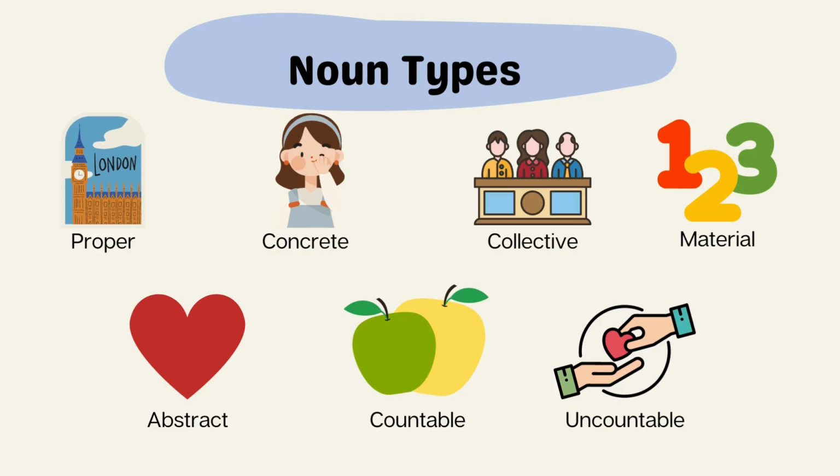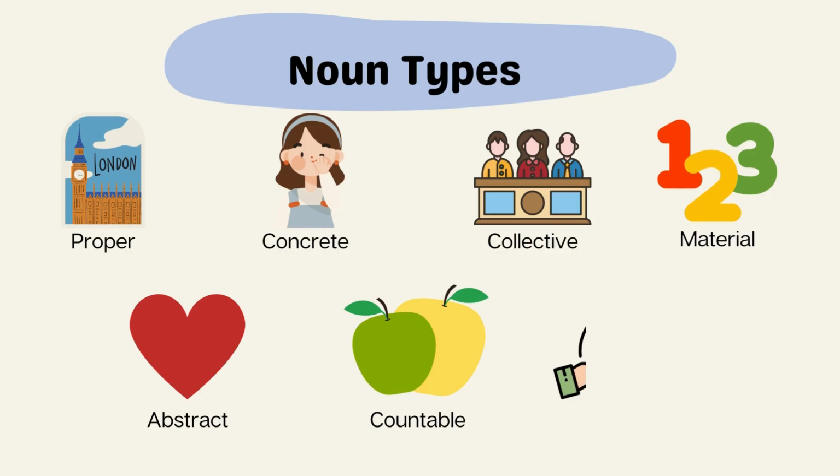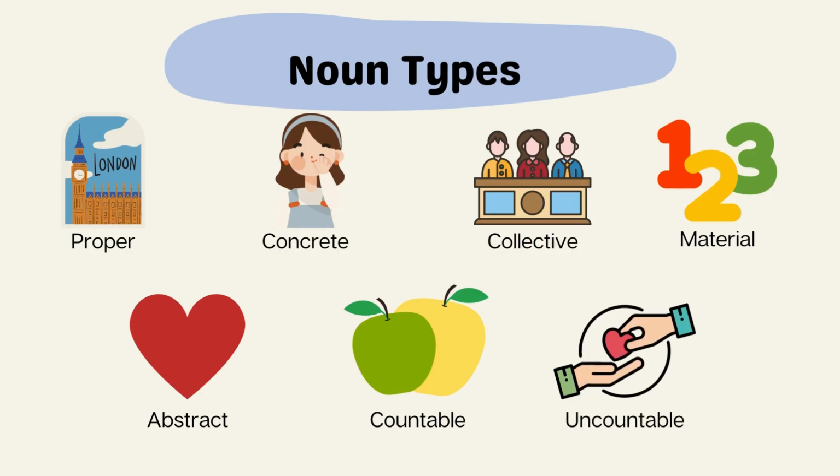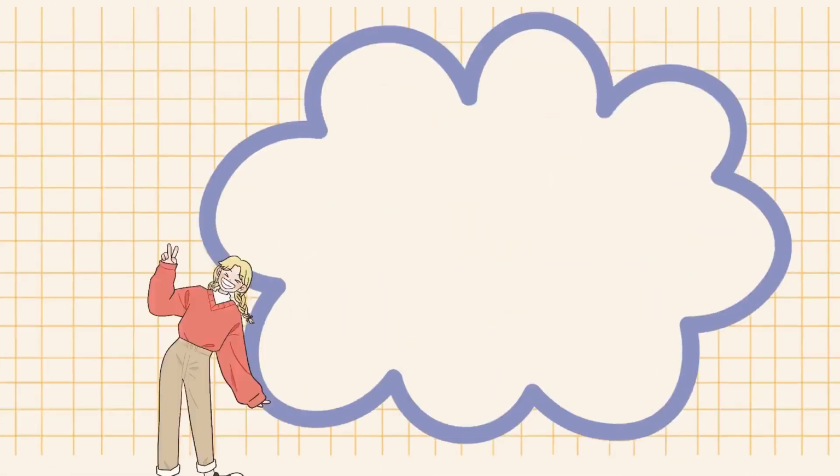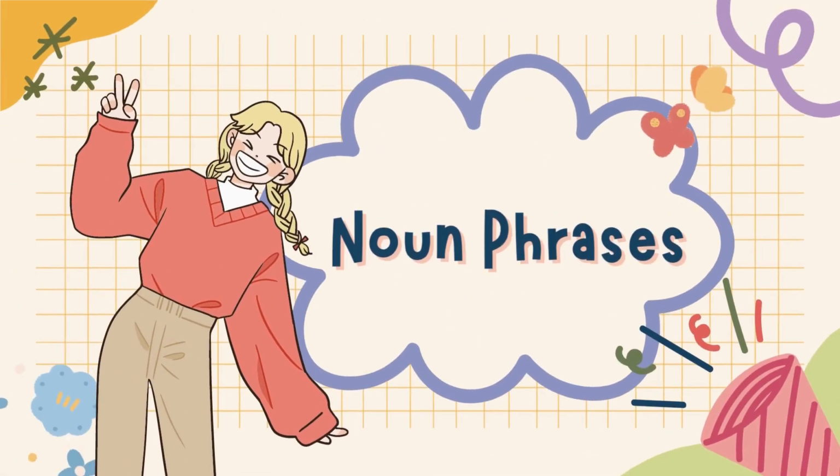Countable nouns are nouns that can be counted. They can denote objects and people, for example, apples. Uncountable nouns denote things that cannot be counted. For instance, kindness. The noun phrase is made up of a noun and any words that are modifying that noun.